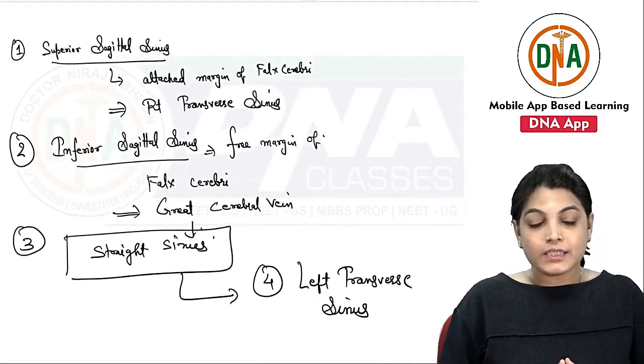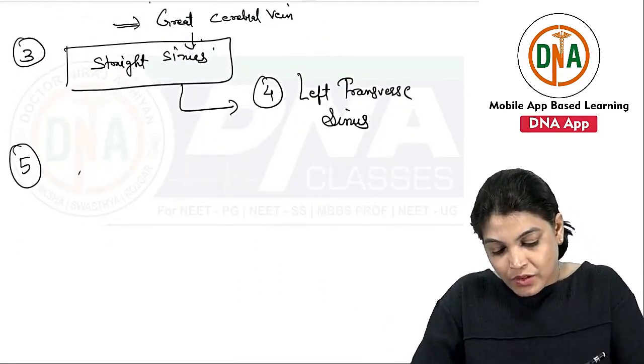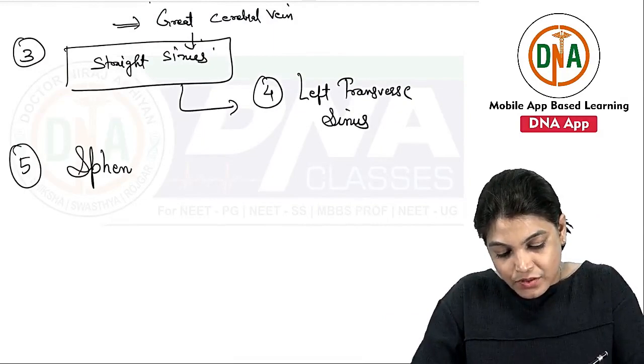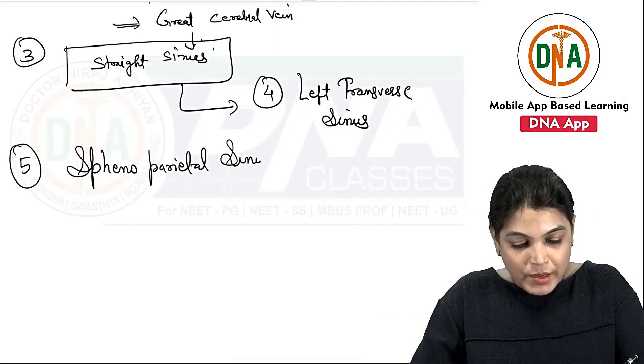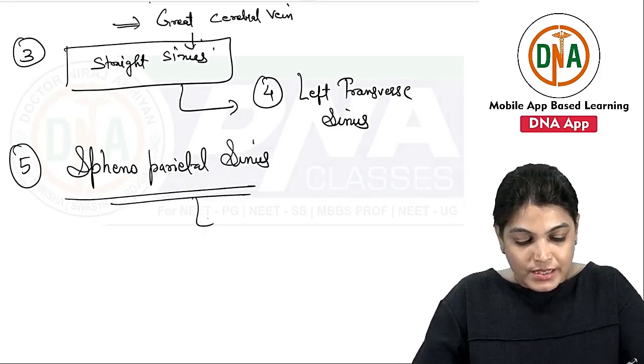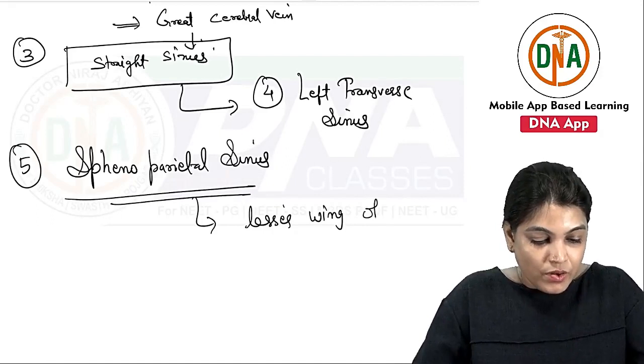So coming to the other sinuses: the sphenoparietal sinus lies over the lesser wing of sphenoid. It is related to the lesser wing of sphenoid.